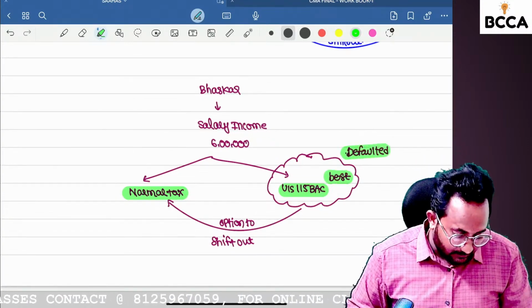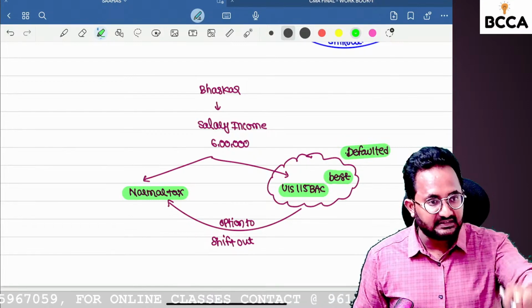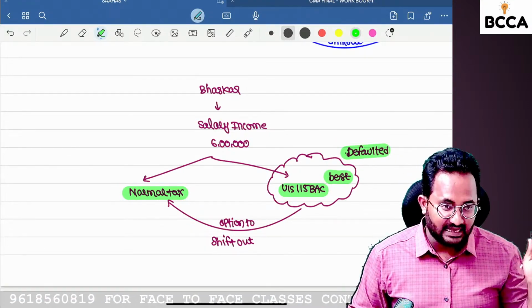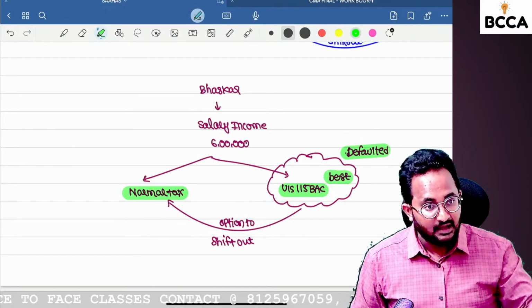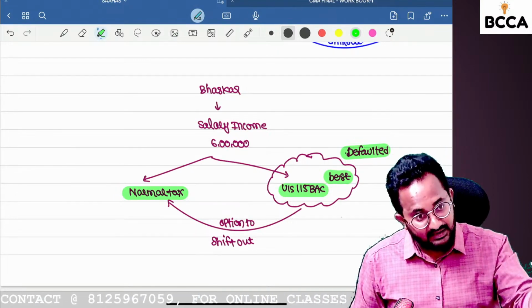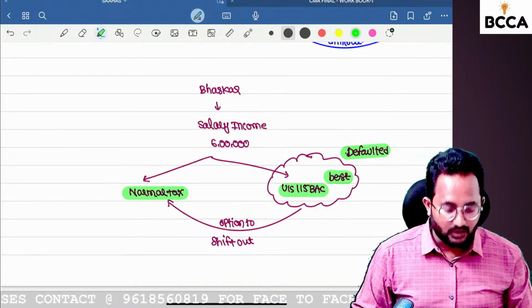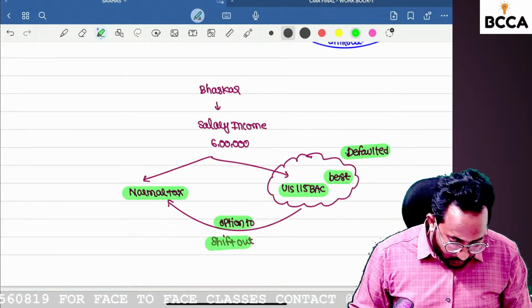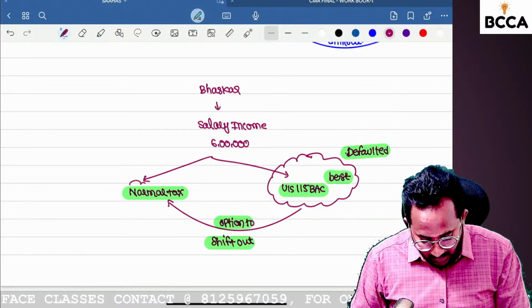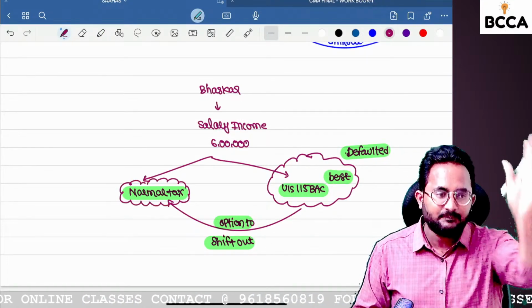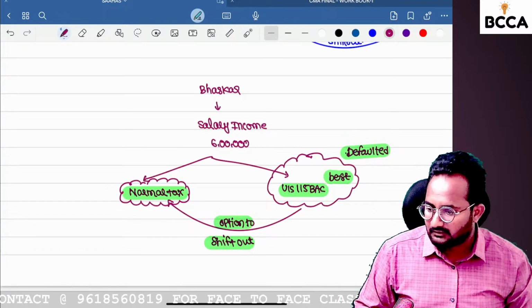That's why the Income Tax Act 1961, along with the Finance Act 2023, made 115BAC the default tax regime. If you open the income tax website, for an individual, HUF, AOP, BOI, the default tax regime is 115BAC. If you want to shift out, you can shift to the normal tax rate, which will then act as an option.